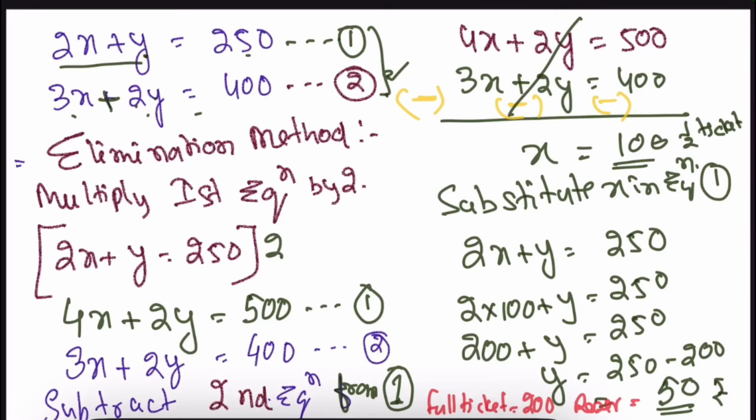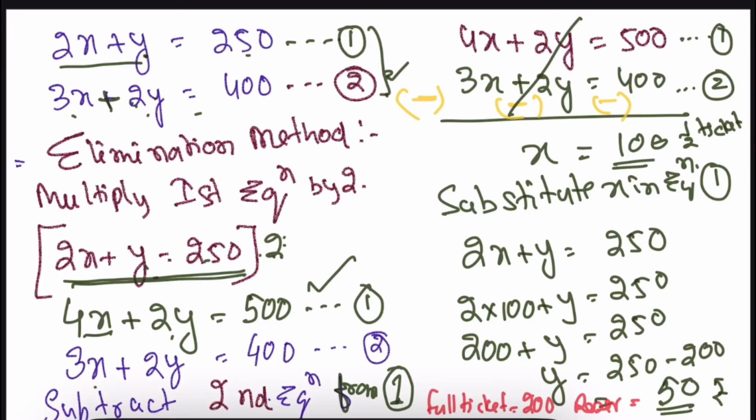The first equation is 2x plus y equal to 250, and we multiply it by 2. 2 2s are 4x, 2 into y is 2y, and 250 into 2 is 500. Now the second equation is 3x plus 2y equals 400. Now subtract the second equation from the first. First equation is 4x plus 2y equals 500. Second equation is 3x plus 2y equals 400.